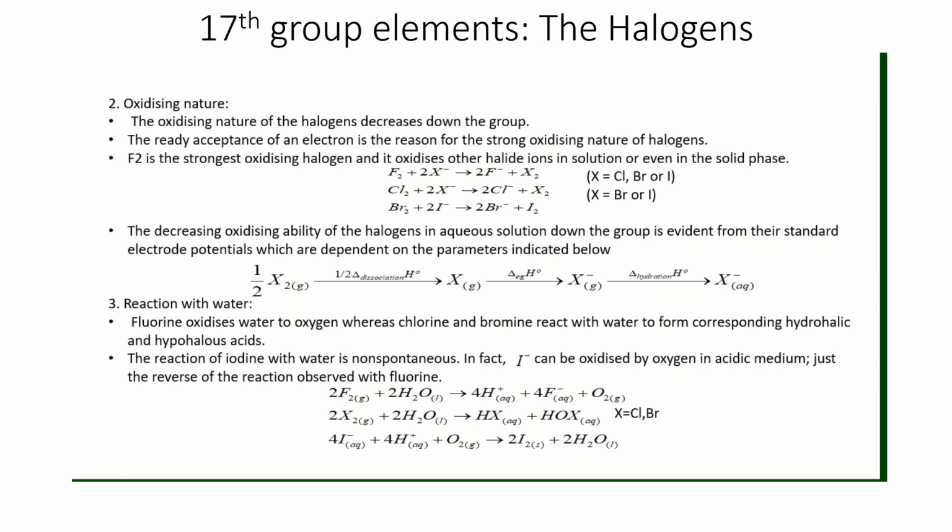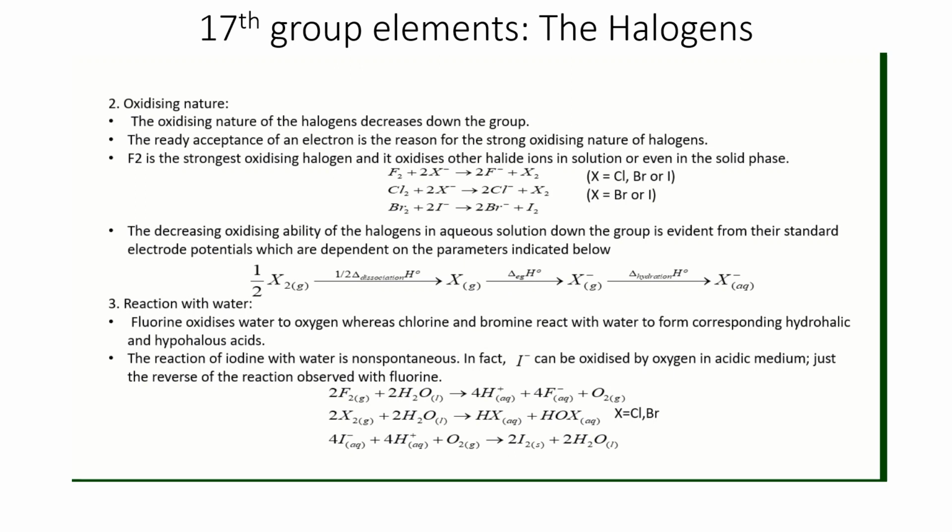To define the oxidizing nature, which one is highest and which is lowest, there are three important terminologies: dissociation enthalpy, electron gain enthalpy, and hydration enthalpy. Hydration enthalpy plays the most important role while determining electrode potential and oxidizing ability of non-metals.